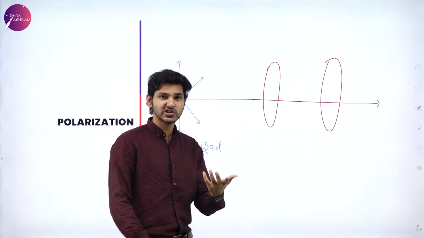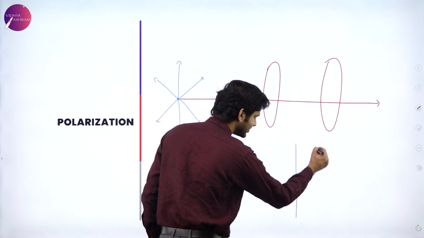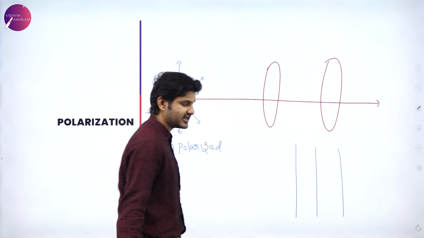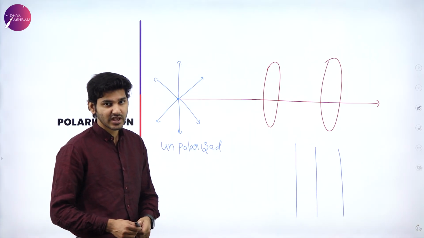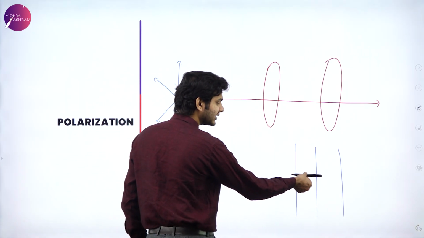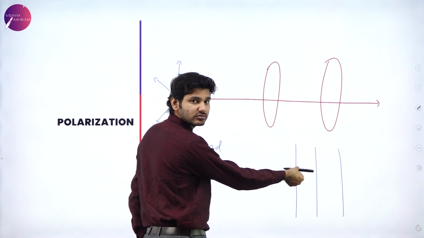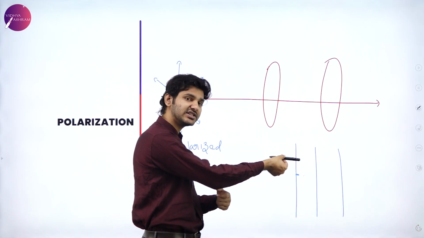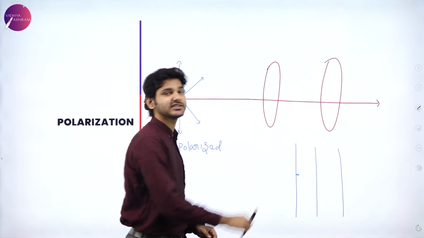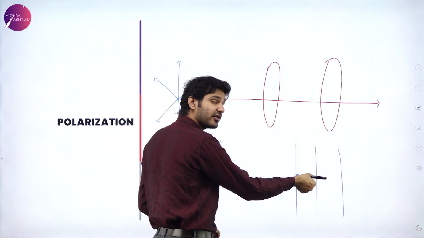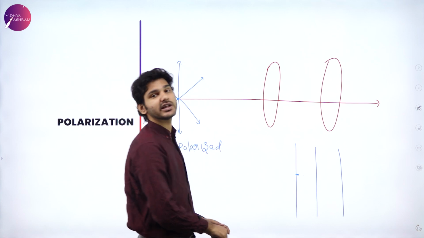If you are trapped in a jail cell with bars like these, and anybody wants to hand you anything, let's say a piece of stick, and they are trying to hand it over to you like this, will the stick pass through? No, right? You can't pass a stick horizontally like this. You can only pass the stick vertically inside, because the bars will prevent the stick from going in horizontally.